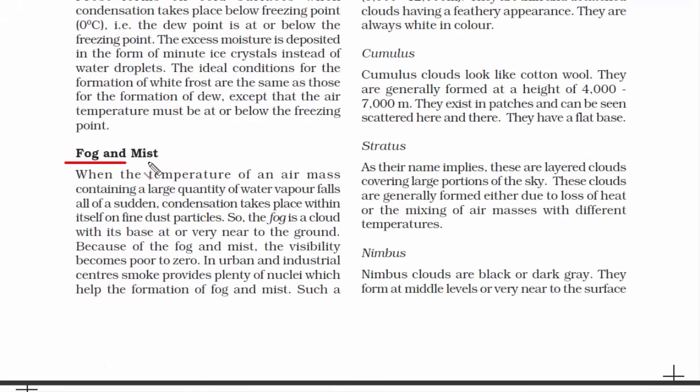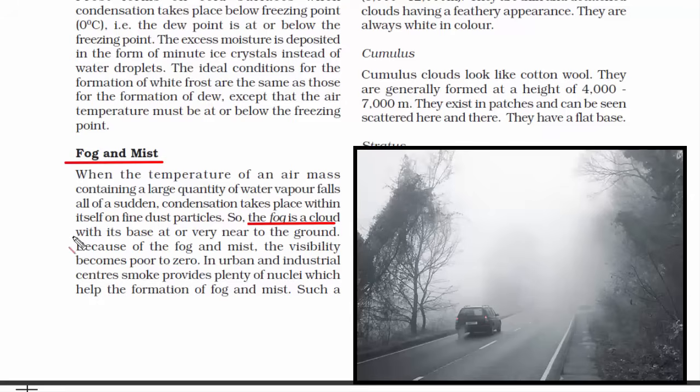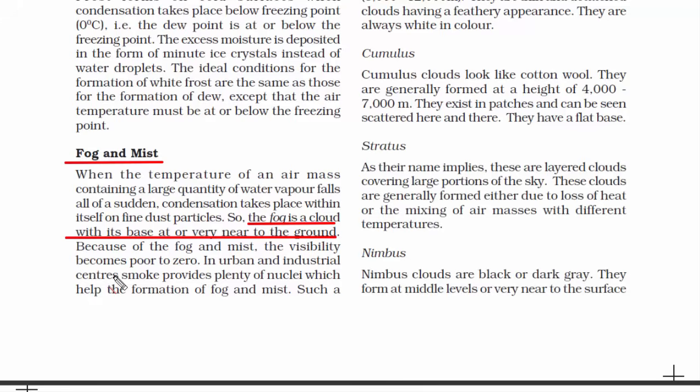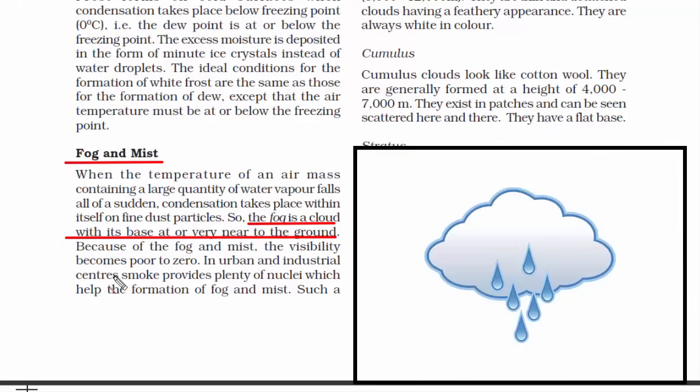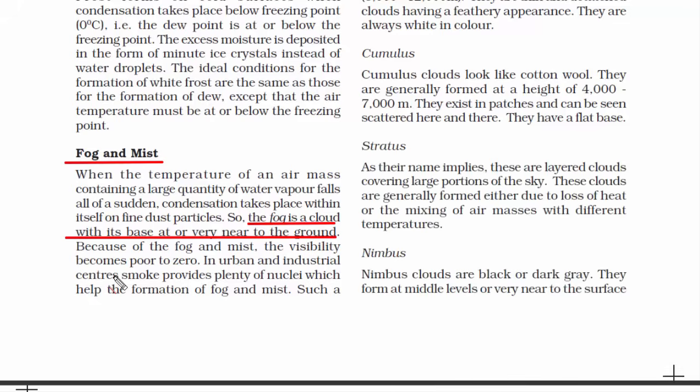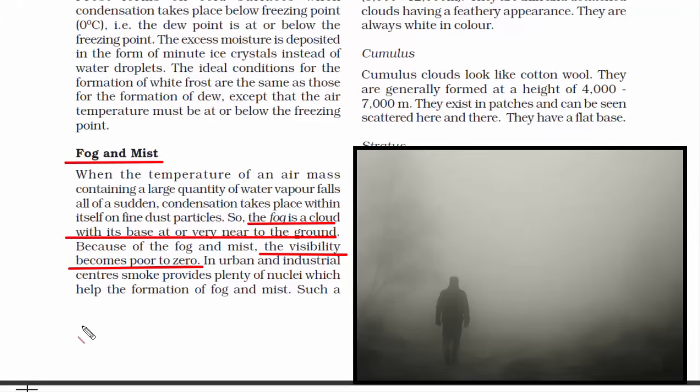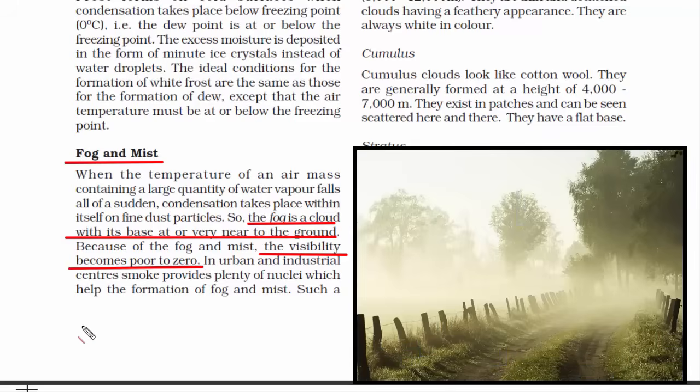The next form of condensation is fog and mist. Now let's understand what is fog. Basically, fog is a form of cloud whose base is very near to the ground. In other words, fog is essentially a cloud at ground level. Now let's understand the difference between fog and mist. Fog and mist are almost the same. After all, they are clouds containing water droplets. So the only difference is the visibility factor, meaning how far you can see through. If an area is covered with fog, then the visibility will be less than 1 kilometer. And if the visibility is greater than 1 kilometer, we call it mist.